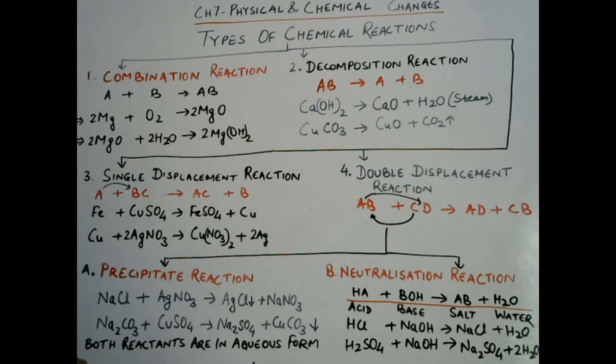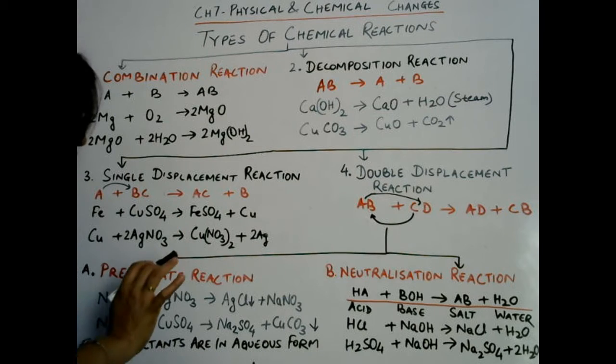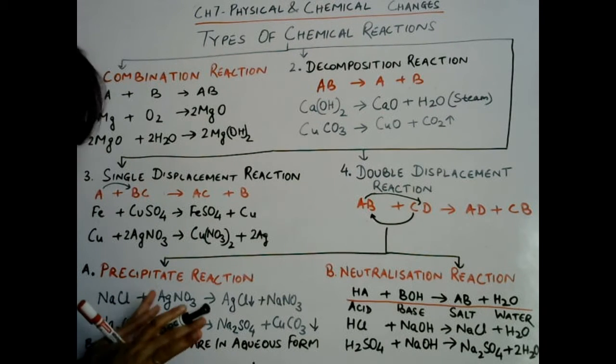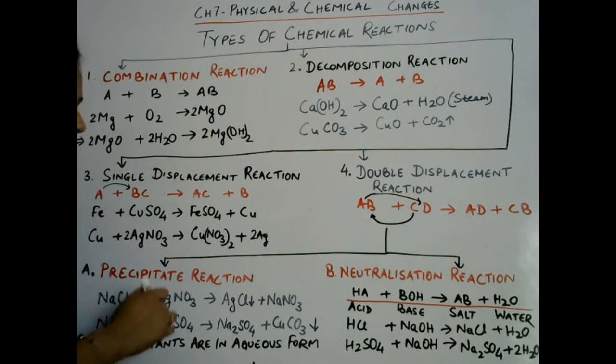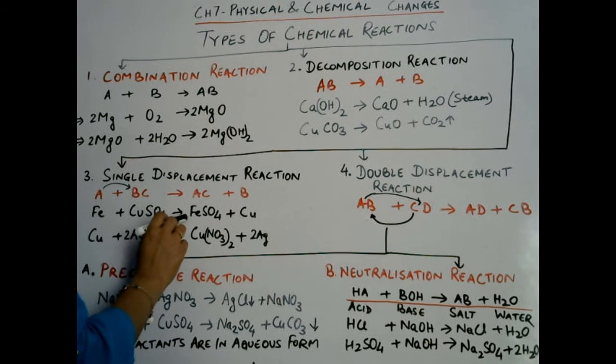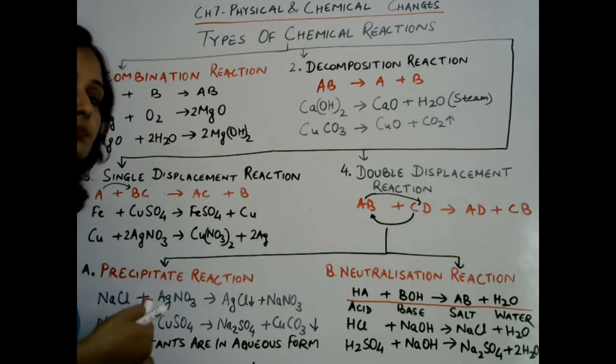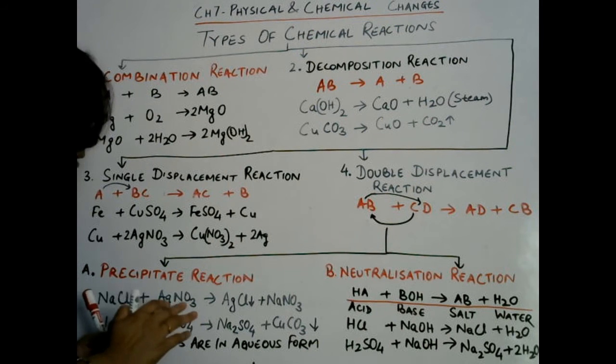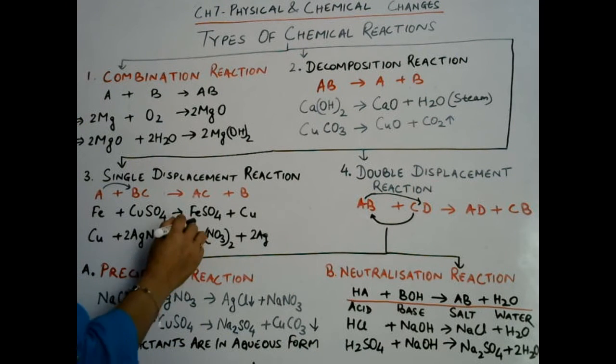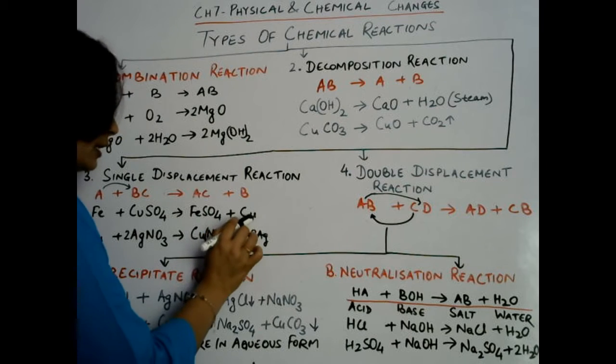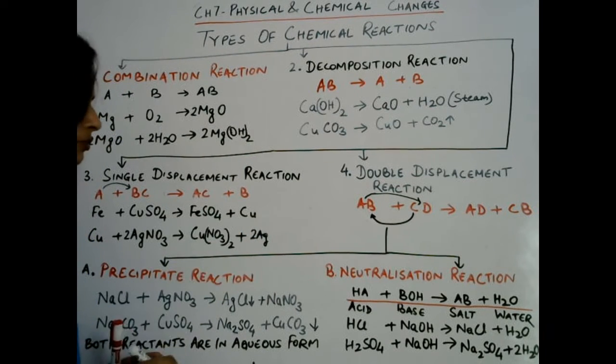So when we put iron in a copper sulfate solution, that is aqueous form, solution form, and iron metal is there. Then what will happen? Iron will displace copper from copper sulfate solution, and iron sulfate will be formed, and copper will settle down at the bottom of the container.